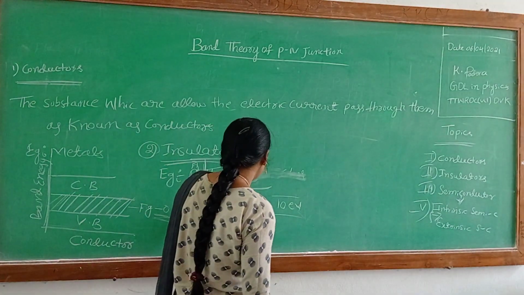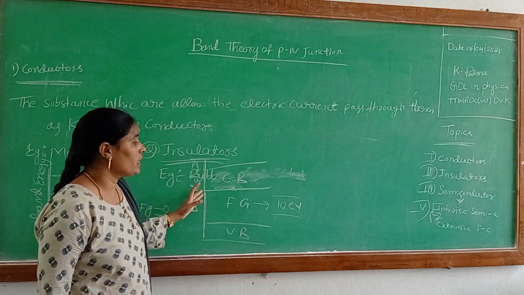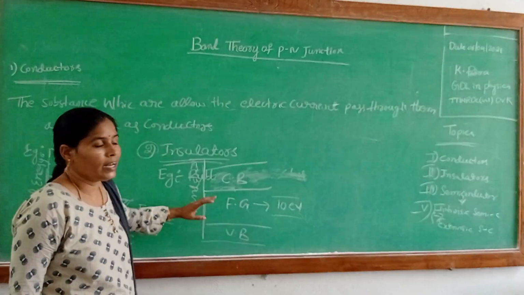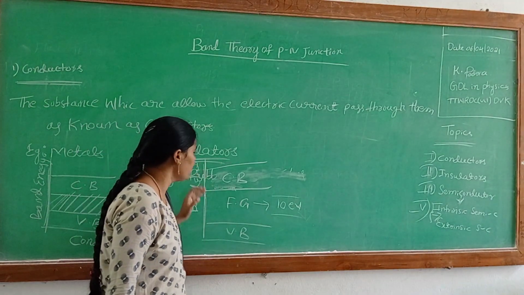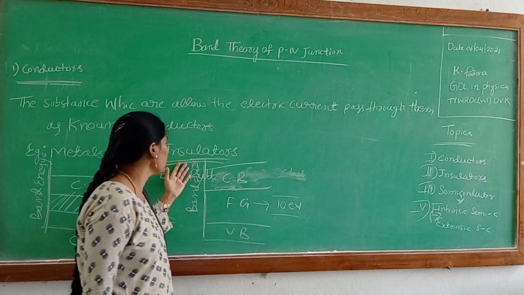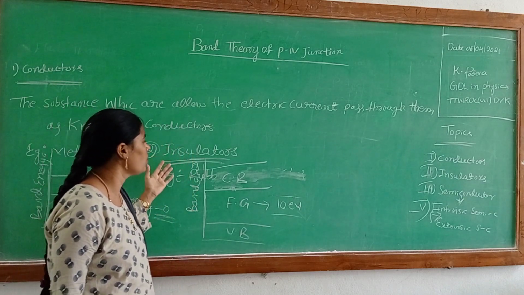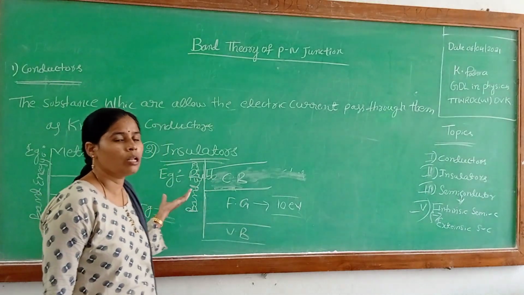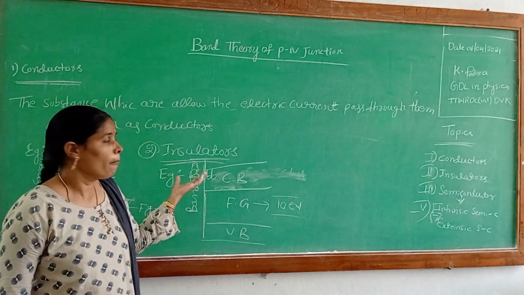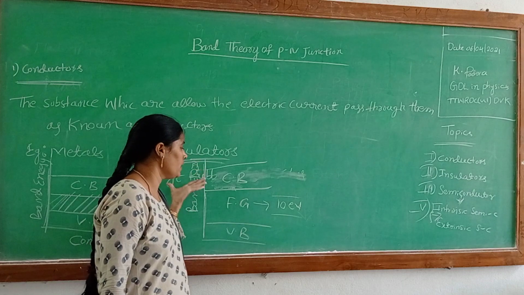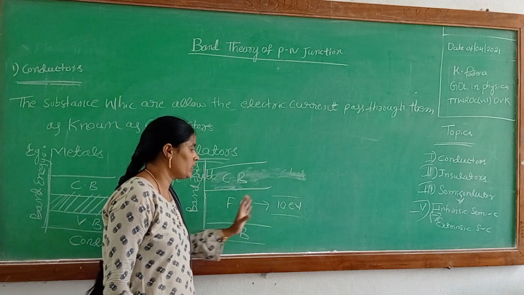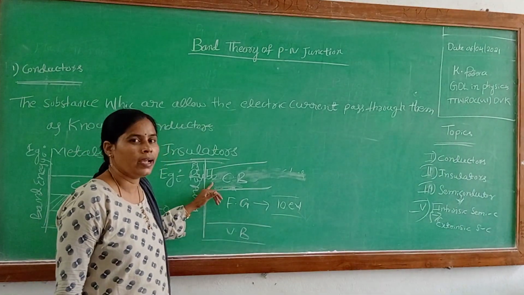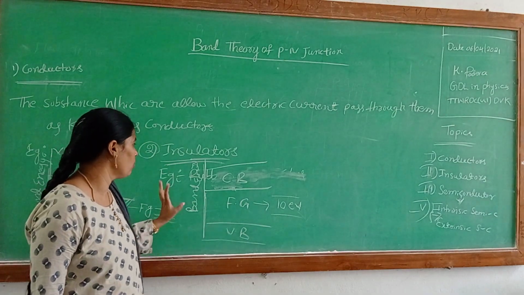So in this situation, these materials cannot conduct electric current. These are the insulators. Once again, an insulator is a substance that does not allow electric current to pass through it. Examples of insulators are plastic, rubber, wood and glass. In an insulator the forbidden energy gap is very high, so it does not allow electric current.